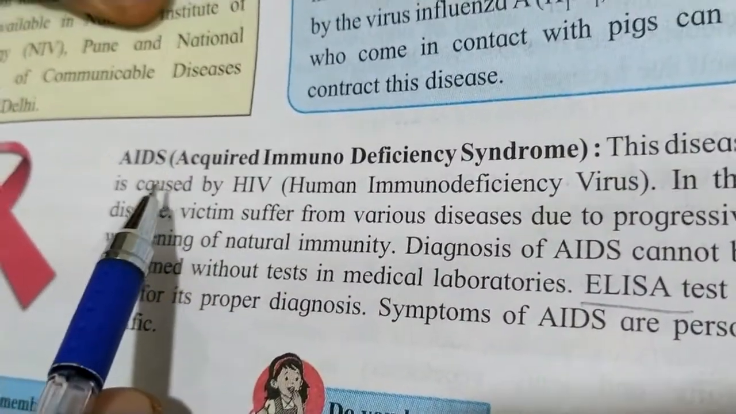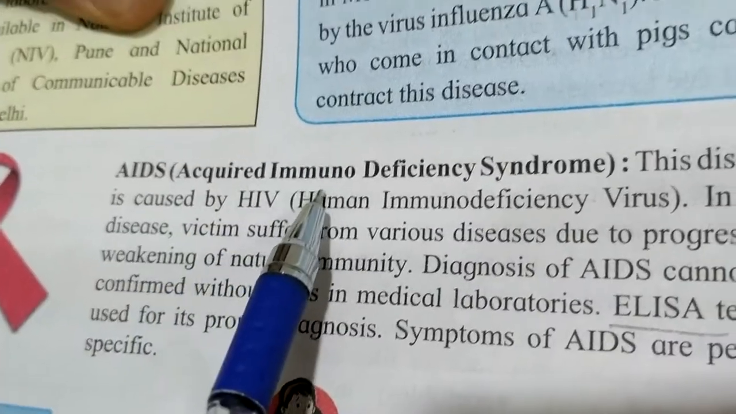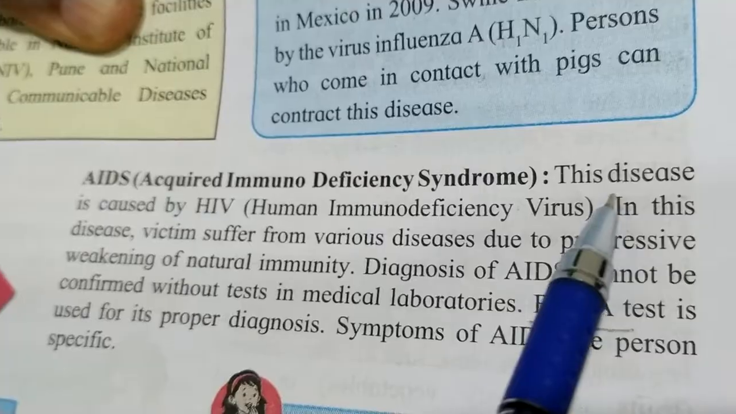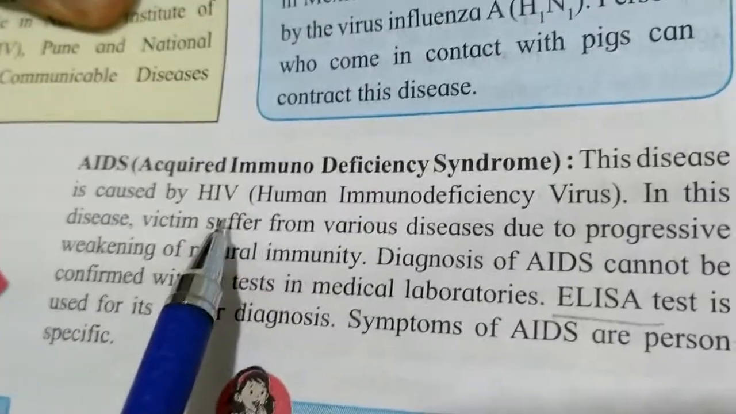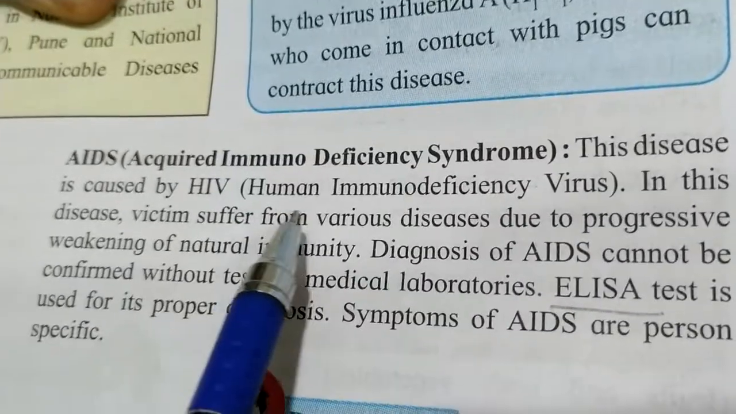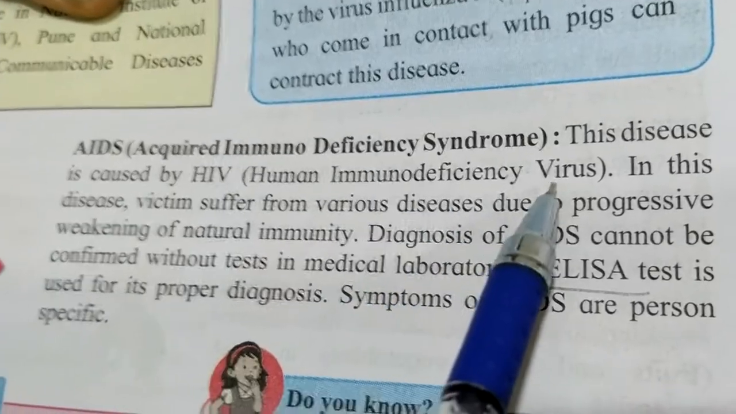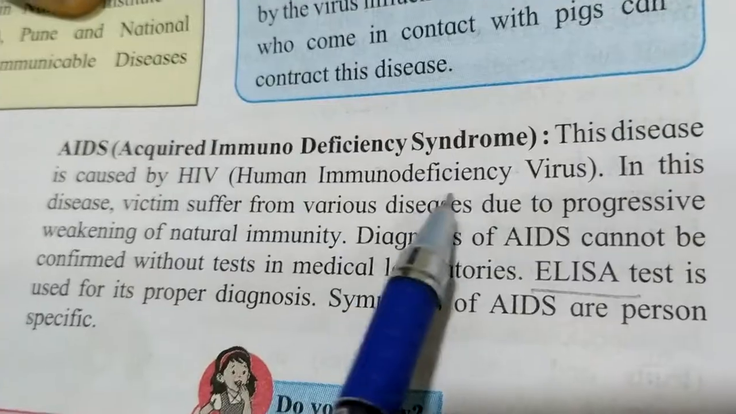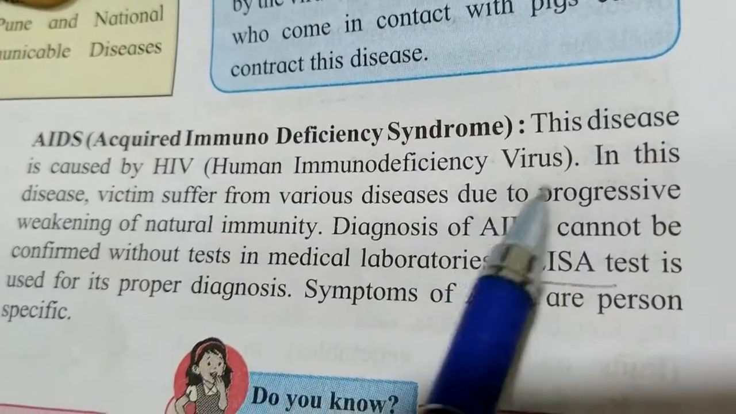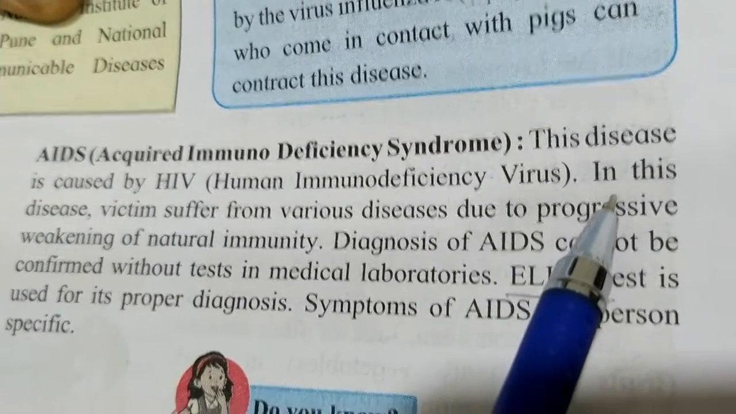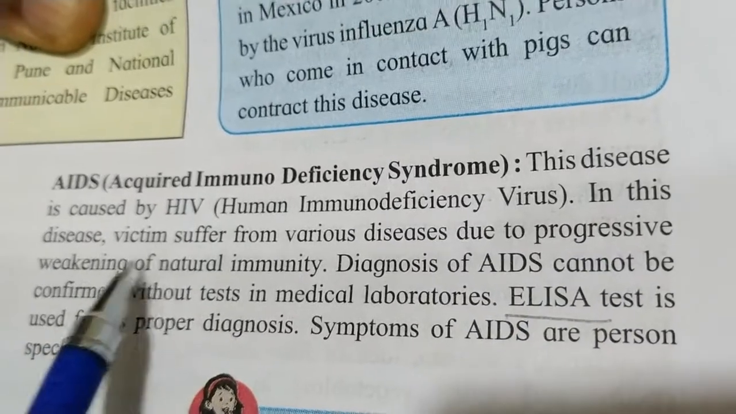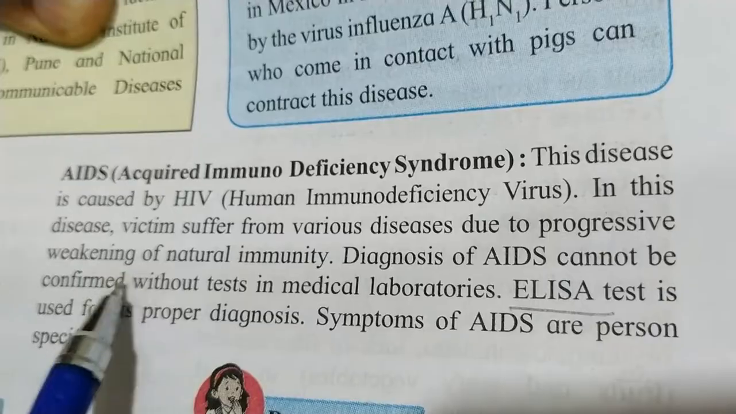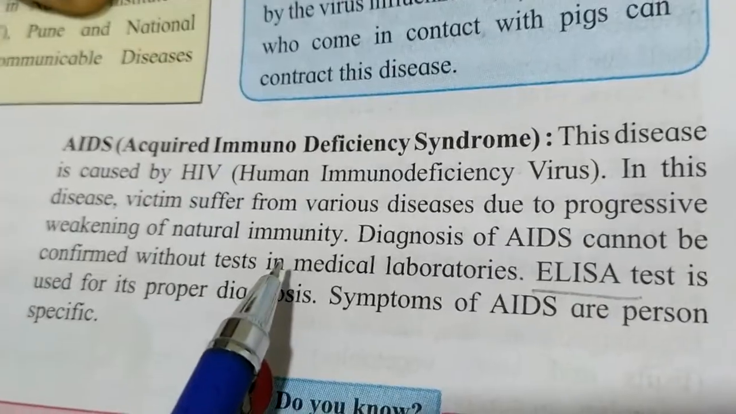Full form of AIDS: acquired immunodeficiency syndrome. This disease is caused by HIV, human immunodeficiency virus. As you have already heard about HIV, positive cases and all that. This is also one of the fatal or dangerous diseases. In this disease, victims suffer from various diseases due to progressive weakening of natural immunity.